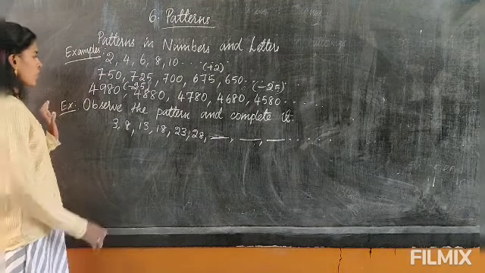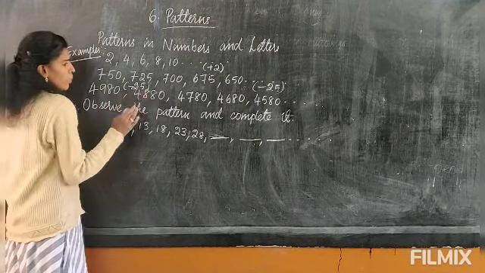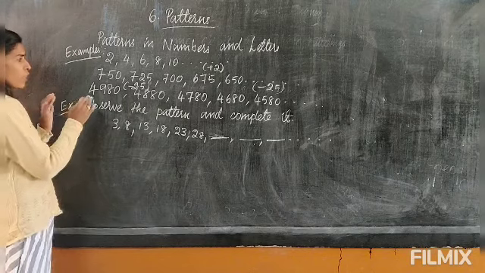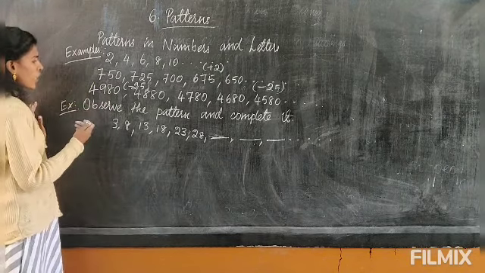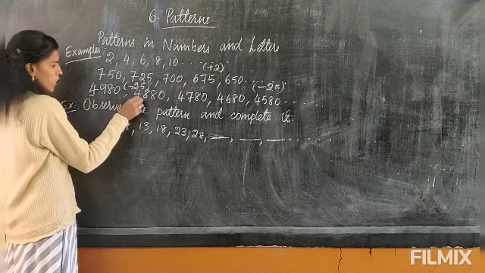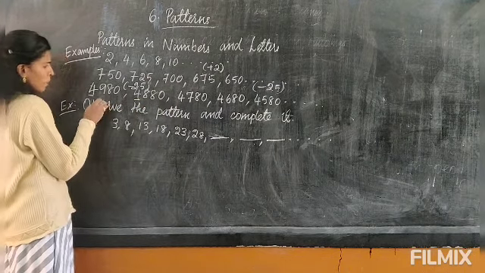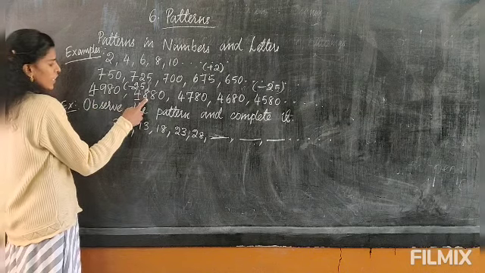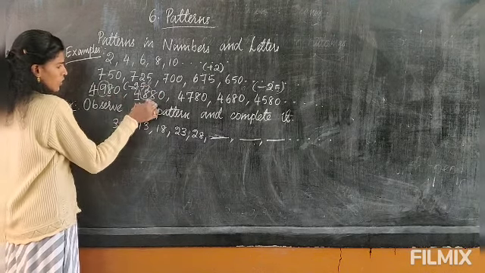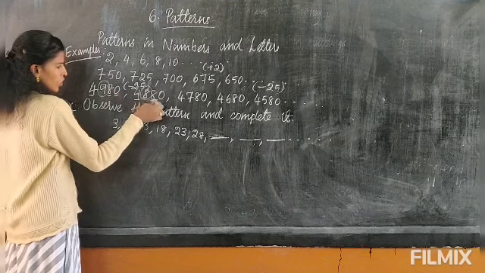Again, now here you see the numbers. When it is a big number, you can just observe and go. Instead of minusing and finding it, you can just observe. You can see here in the thousands place, 4 is here, and everywhere 4 is there. Again, here 9 and here 8 is there. So here is a change. But here you see 8, here also 8, and here 0, and here also 0.